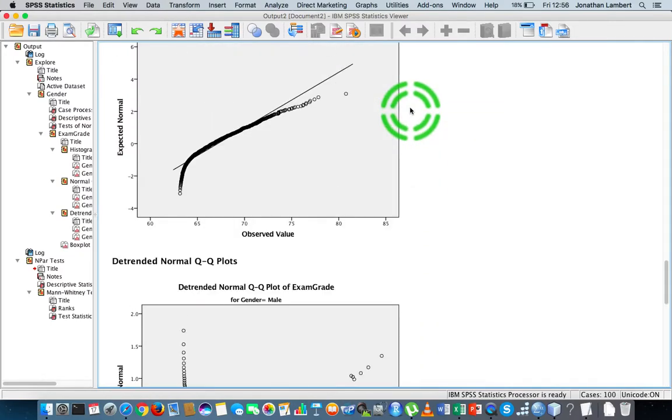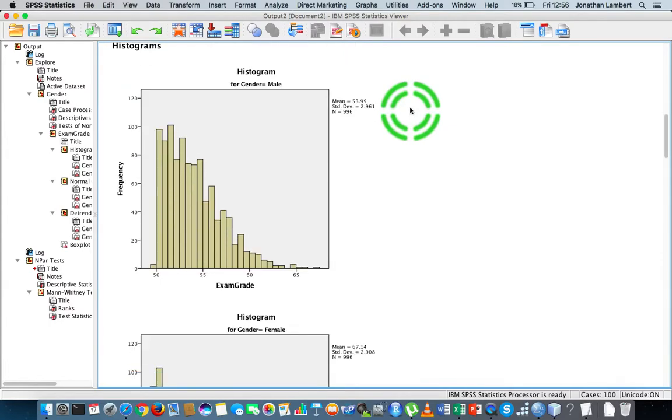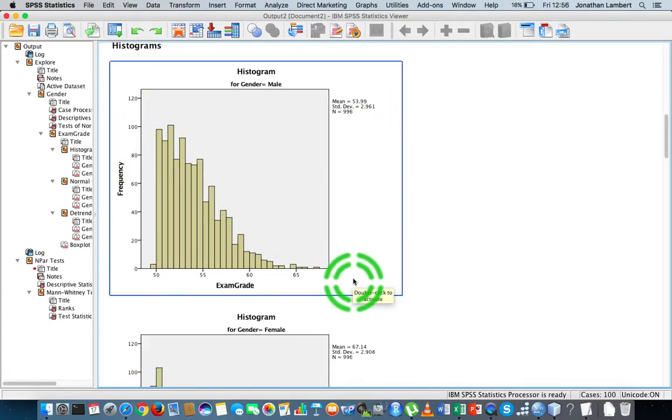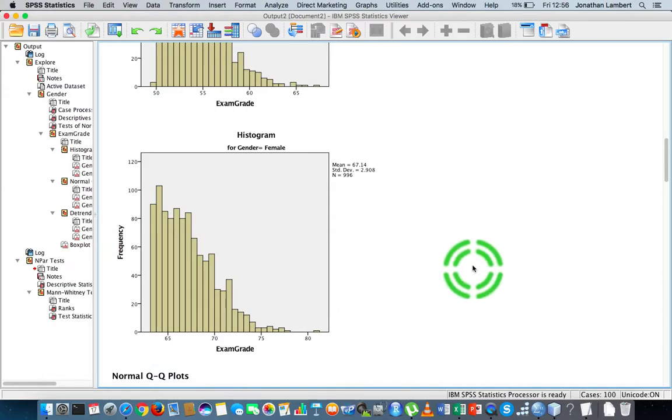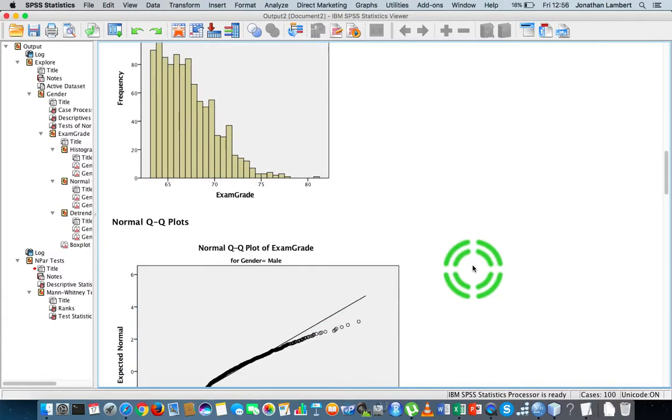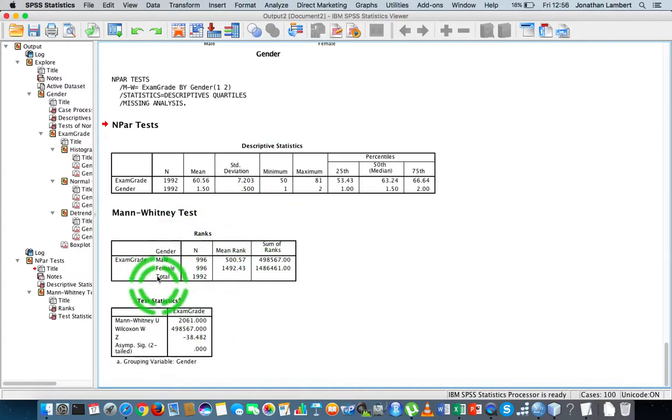Now, what I'm saying here is that I've already automatically generated these particular distributions, and these two distributions do look similar to each other, okay? They've got the same positive skew relative to each other, okay? So I'm going to assume that the distributions are quite similar, in which case my inference is going to be based off medians, okay? That the medians are actually different, okay? And actually the results are this, okay?